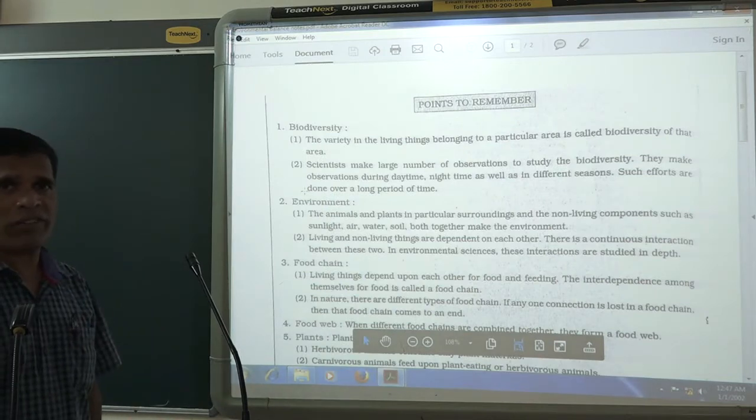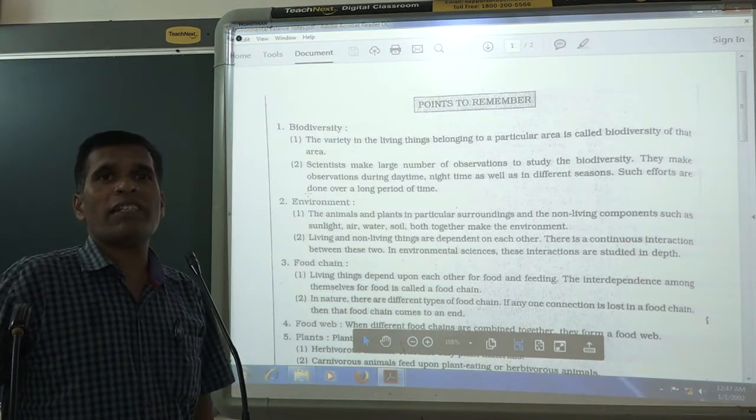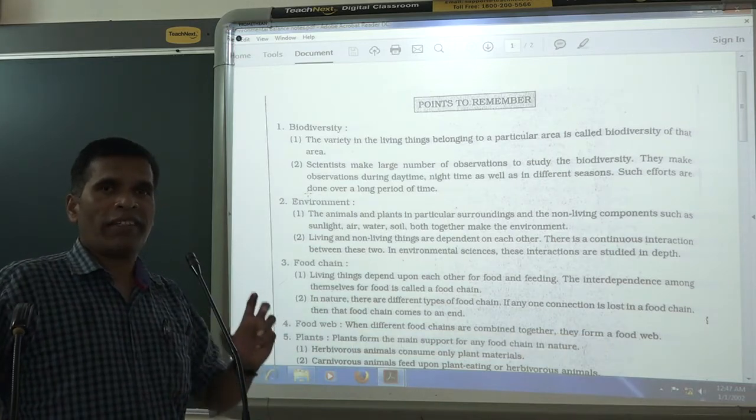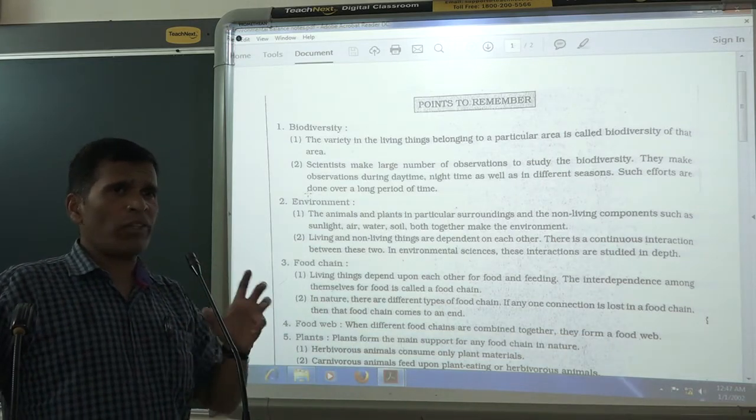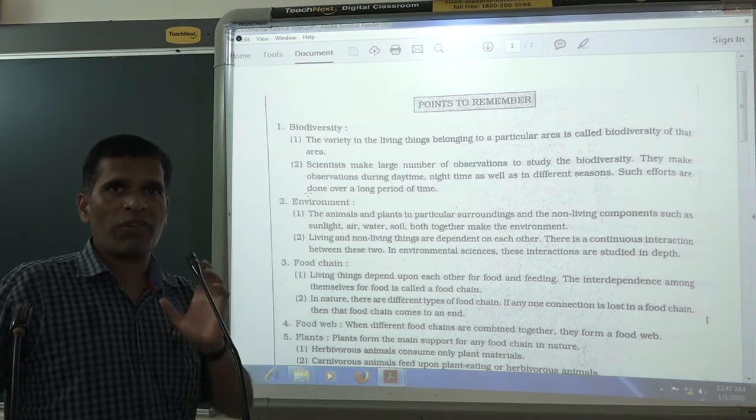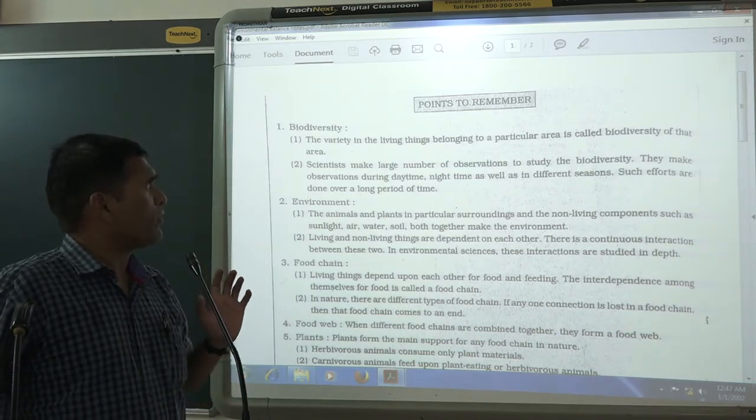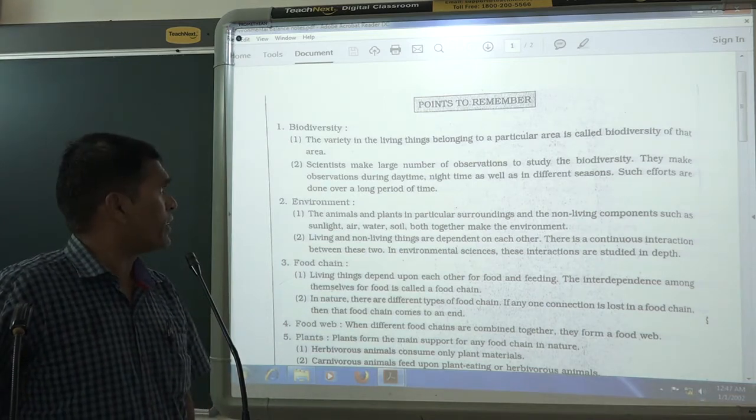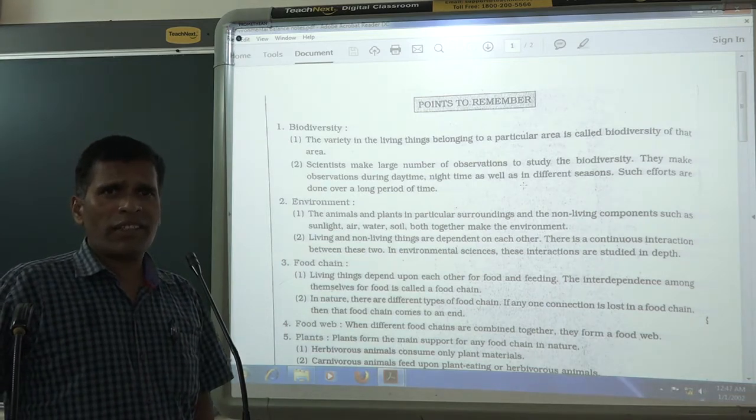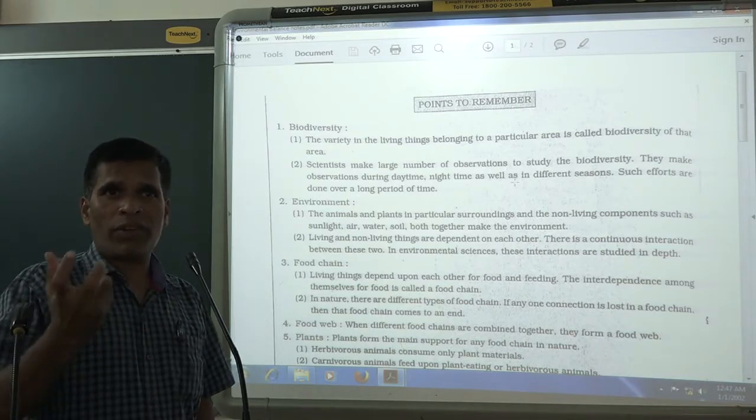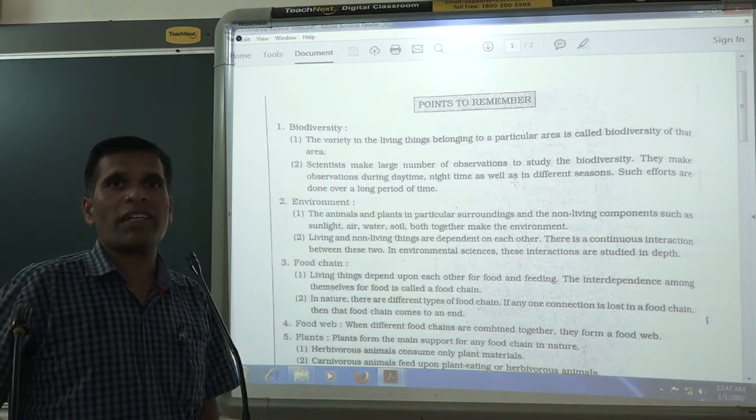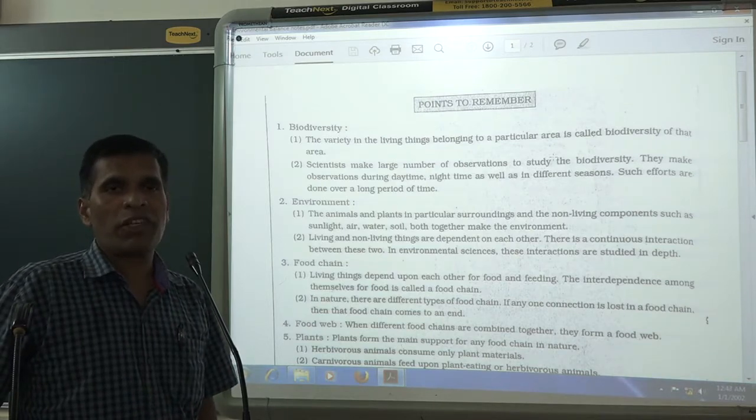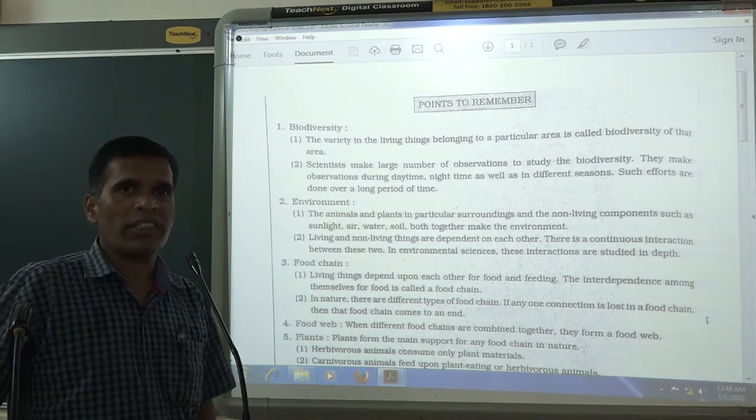First, what is biodiversity? Biodiversity means the variety of living things belonging to one particular area. Bio means life, and diversity means variety of living things. So the variety of living things belonging to a particular area is called biodiversity. In our India or in the world, everywhere there are many places, and whether they have biodiversity or not is very important.